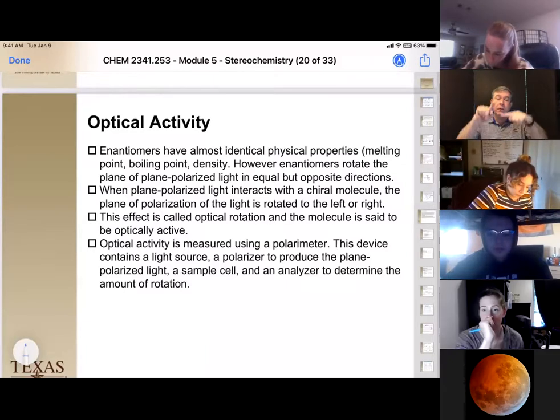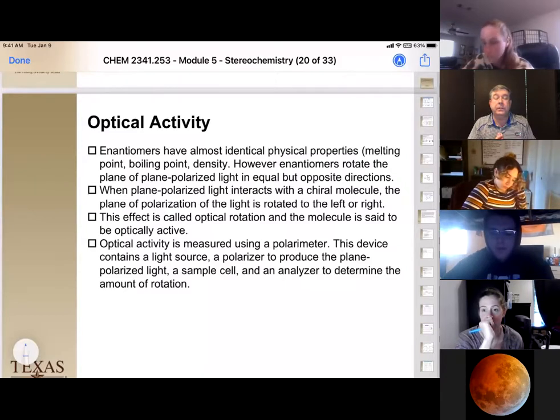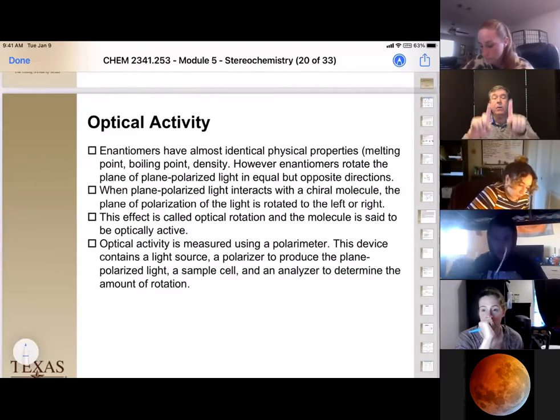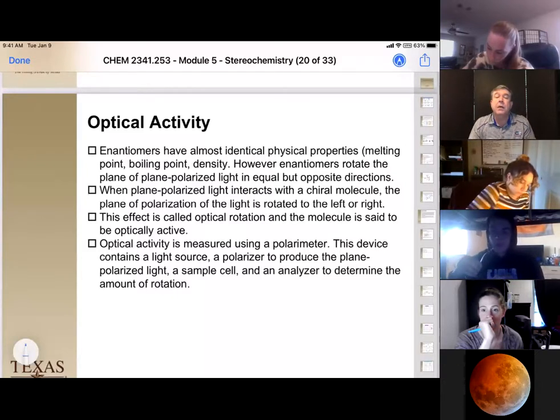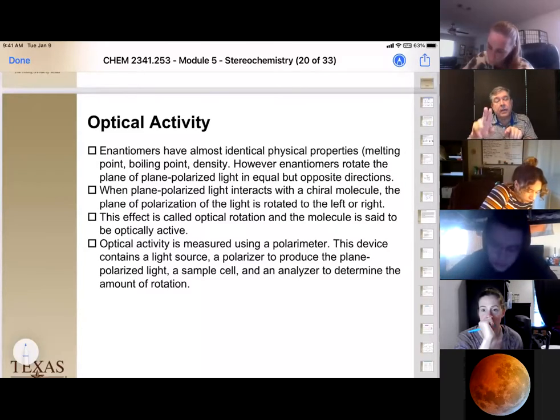So what we can do is take the light that's going in all different directions and put it through a polarizer. When we put it through a polarizer, all the light coming through is aligned. We call this plane polarized light, okay? The cool thing about this plane polarized light is when it starts to interact with that chiral molecule, because it's different in space, it has an electric and a magnetic component.